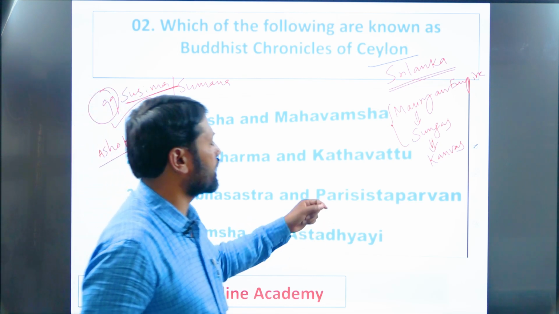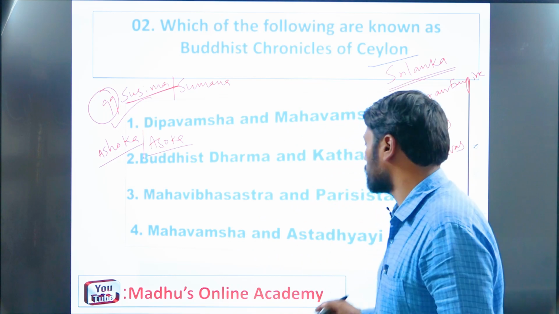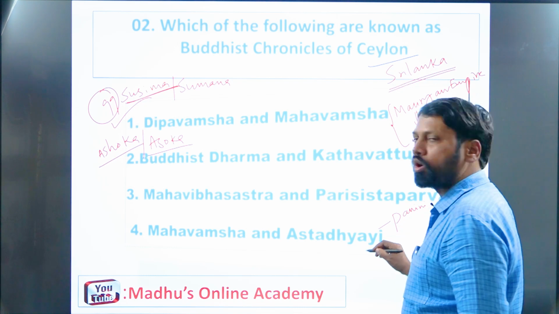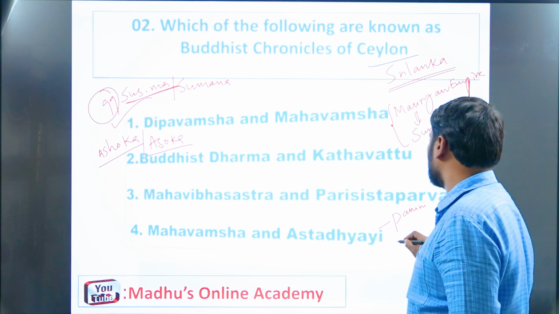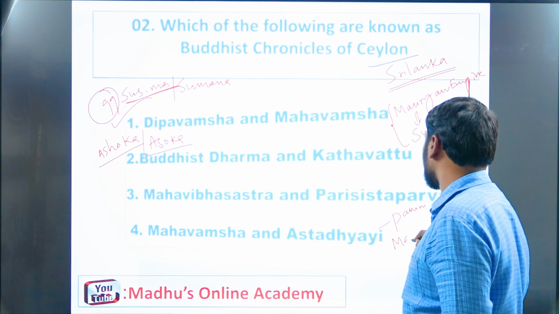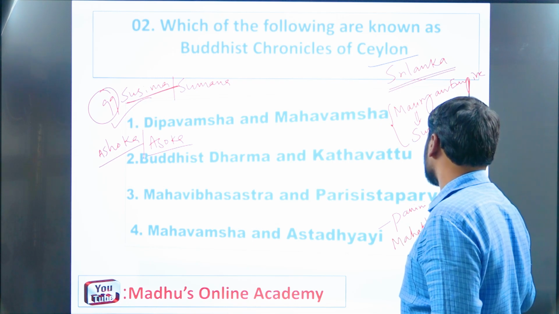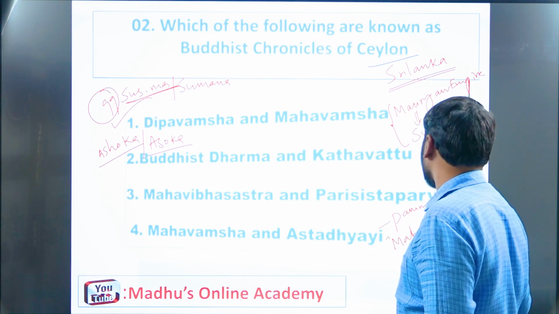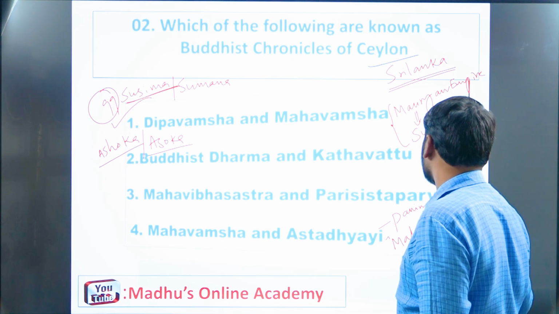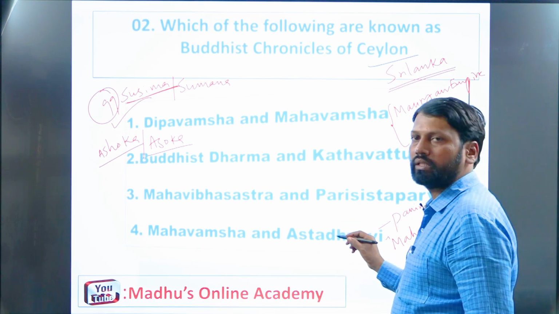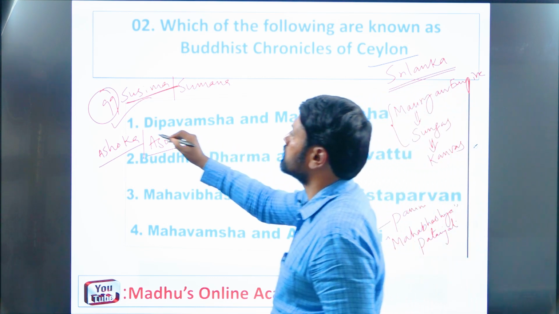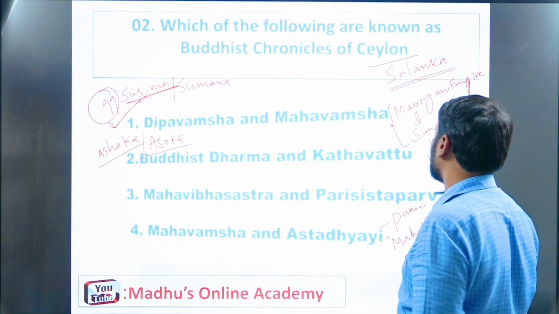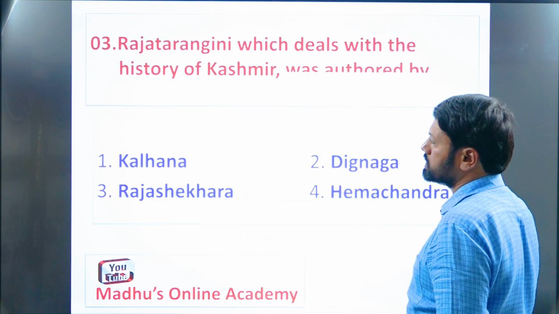Already I told you, Ashtadhyayi was authored by Panini, and a commentary was also written on this Ashtadhyayi by Patanjali. Its name is Mahabhashya. Mahabhashya is nothing but a commentary on Ashtadhyayi, authored by Patanjali, remember, whereas Panini wrote the Ashtadhyayi. So what is the answer for this? As I told you just now, number 1, Deepavamsha and Mahavamsha are to be considered as the Buddhist Ceylonese chronicles.